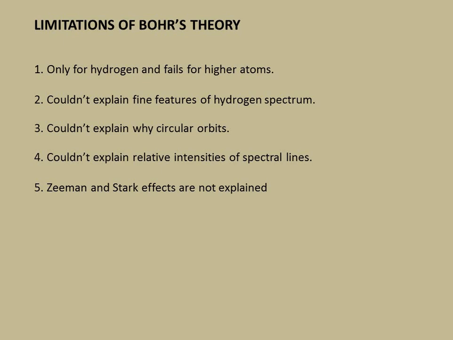Coming to the next one, it could not explain why the orbits are circular, which means it was unable to explain why only circular orbits should be considered, why not elliptical orbits also. Later, in the next development of the theory, we have orbital theory, which considers elliptical orbits.